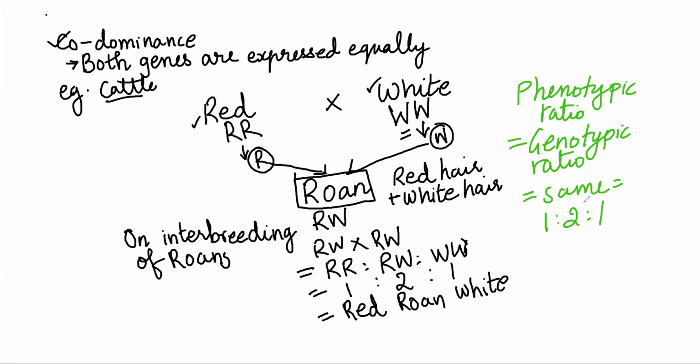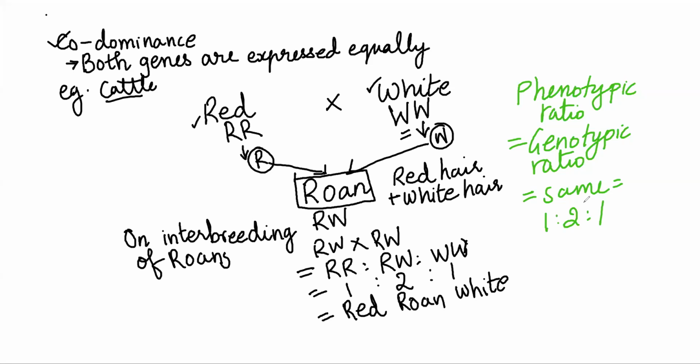So this is another exception to Mendel's law, an example of codominance. Codominance is a phenomenon in which both the genes or both the alleles are expressed equally. So there is no dominant, there is no recessive. Both the alleles are called codominant alleles.